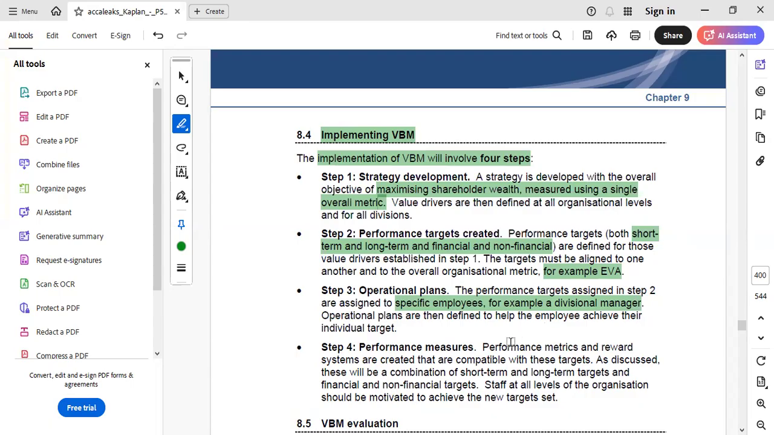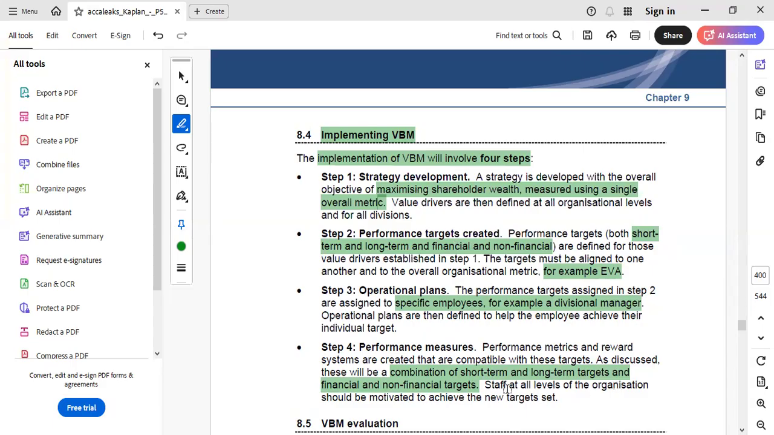And lastly, is performance measures. We all know that after the performance metrics and rewards have been created, a combination of short-term and long-term targets and financial and non-financial targets is used to measure whether the performance measures or targets created in step two are actually helping in maximizing the shareholders' wealth, that is, whether they are helping in achieving the organization's primary objective.